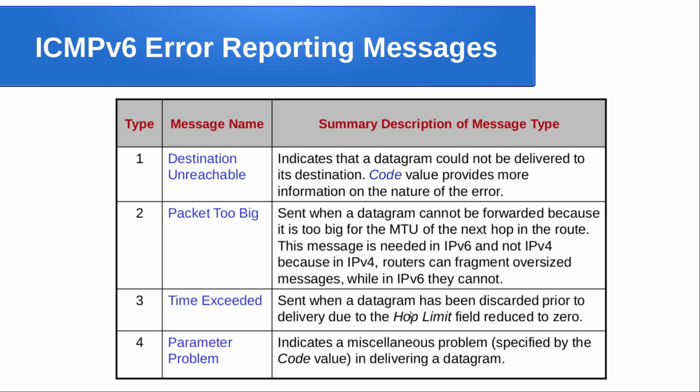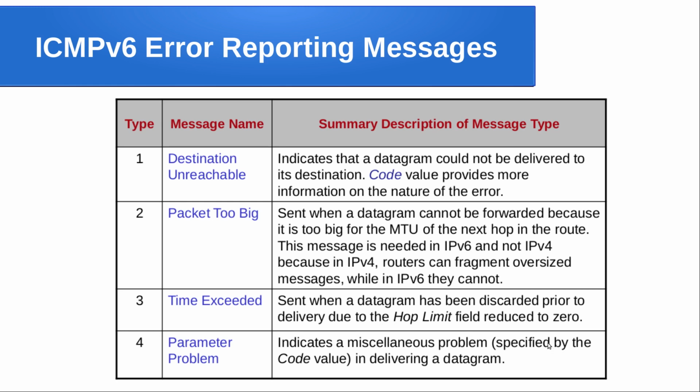Time exceed is sent when a datagram has been discarded prior to delivery due to the hop limit field being reduced to 0. The hop limit field, that is the TTL field, is decremented by 1. When it reaches 0, if it has reached the actual receiver, then everything is fine. But if it is not received by the receiver and the hop limit field still reaches 0, it means the packet is taking a wrong route and is simply looping. To avoid this looping we have this feature, and accordingly a time exceed error message will be sent back to the sender.